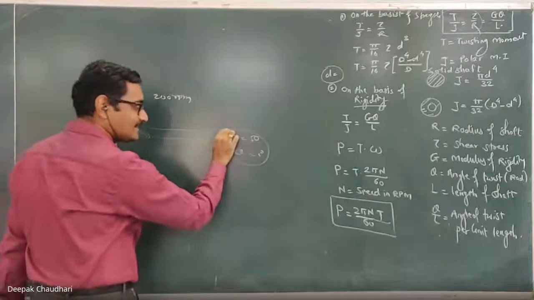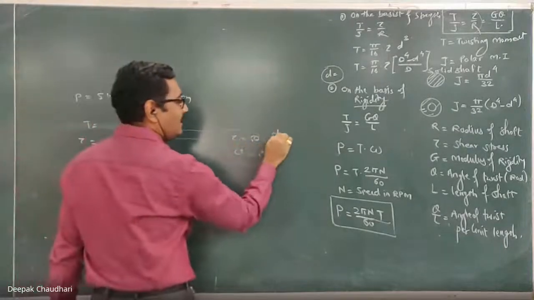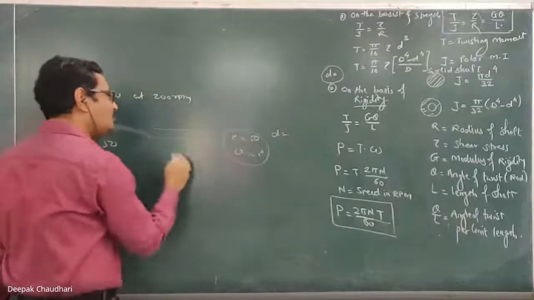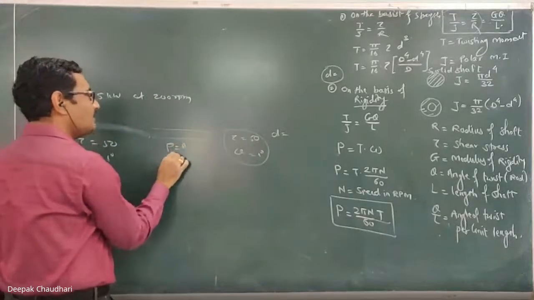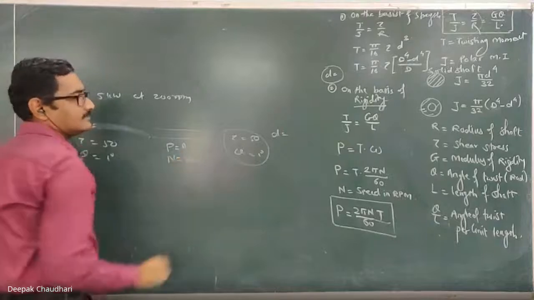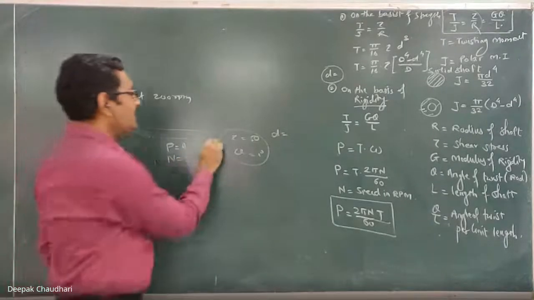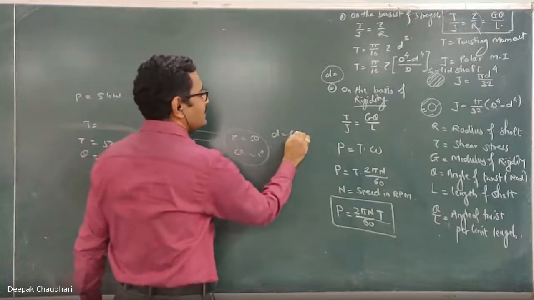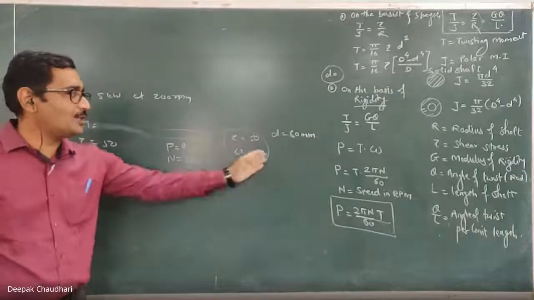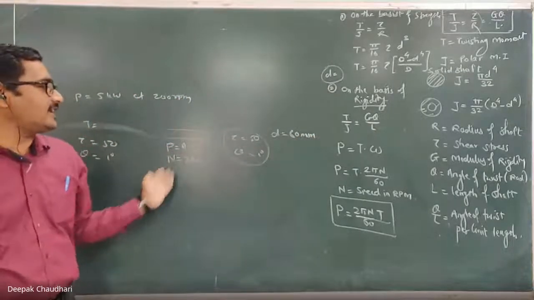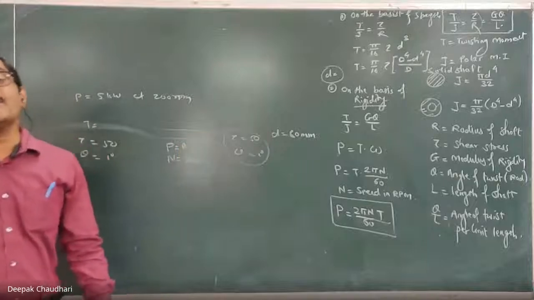Corresponding to this, your diameter would have been given. Here find out how much maximum power it can be transmitted at a speed of 200 rpm. Here, if the diameter of the shaft is suppose 80 millimeter, such that the shear stress is 50 and angle of twist is 1 degree, find out how much power it can transmit at a speed of 200 rpm.